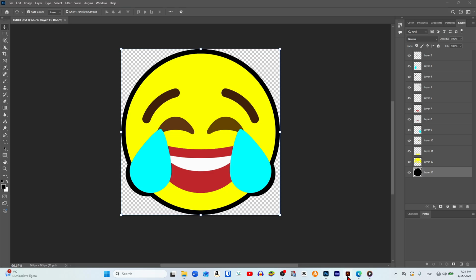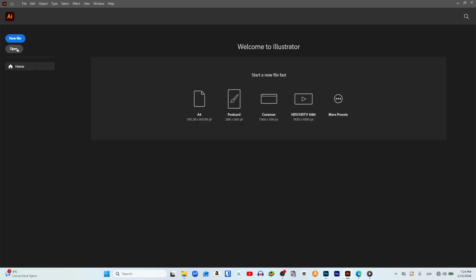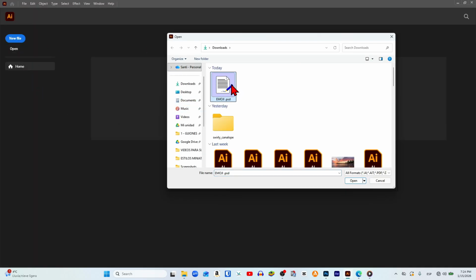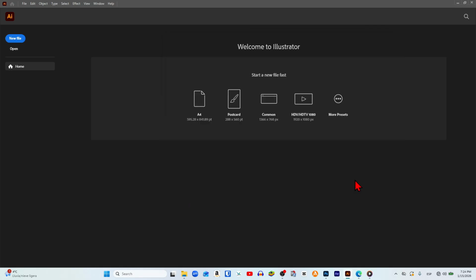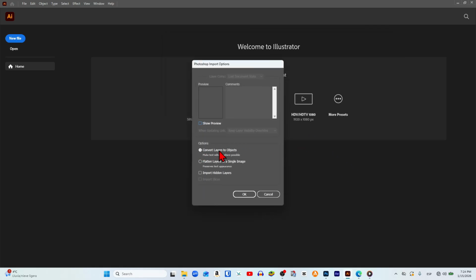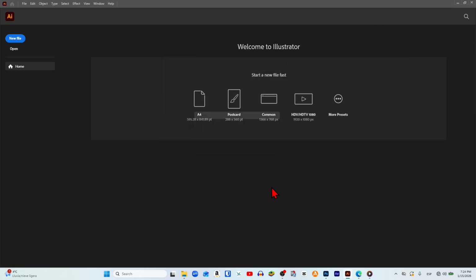After that, from the Adobe Illustrator home screen, we click on Open, and in the File Explorer, we choose the document we have saved and open it. In this panel, we check the Convert Layers to Objects option, click OK, and everything is done.